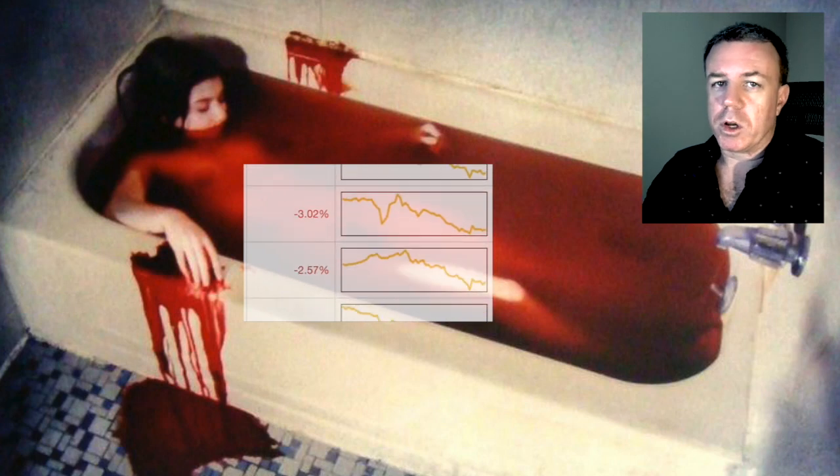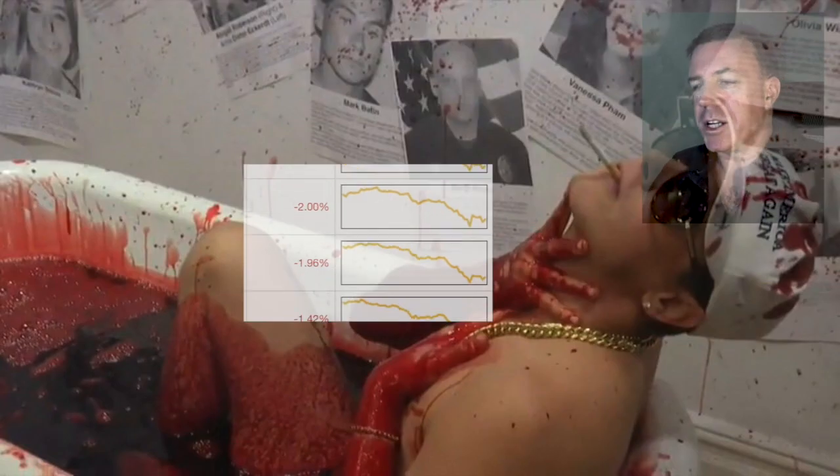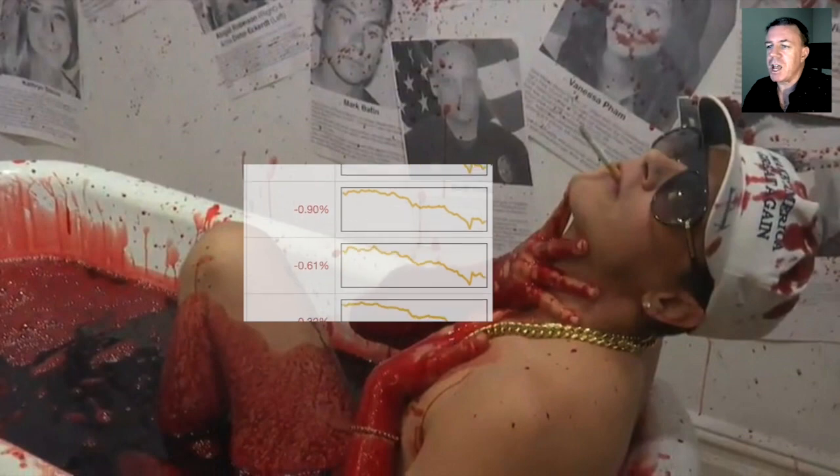Hi all and welcome. We'll just have a look at a few graphs for a bit of historical context as the cryptocurrency market cap is down right now.